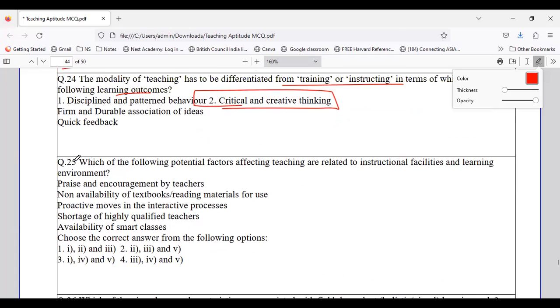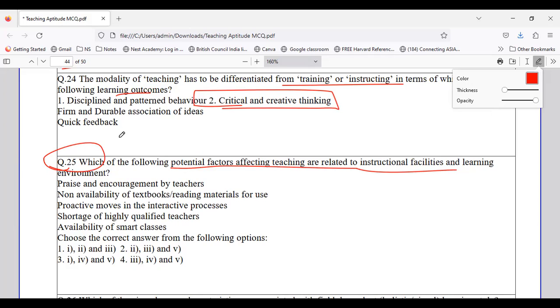Okay. Going to question number 25. Which of the potential factors affecting teaching are related to instructional facilities and learning environment? So here we have been given certain factors. These factors affect teaching and are related to instructional facilities and learning environment. So it is praise and encouragement by teachers, non-availability of textbooks, proactiveness in the interactive process, shortage of highly qualified teachers, or availability of smart classes.